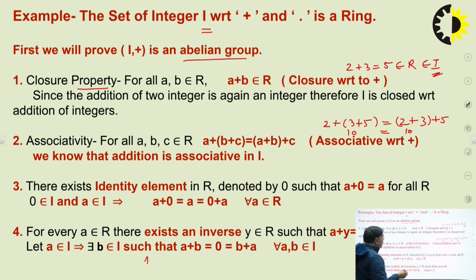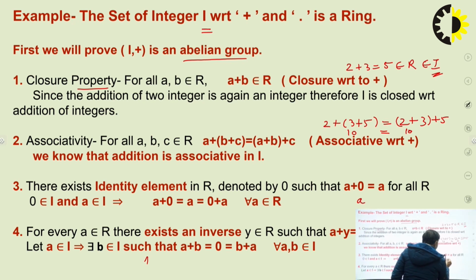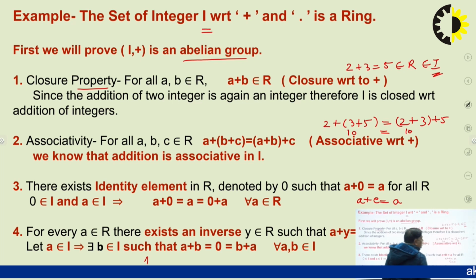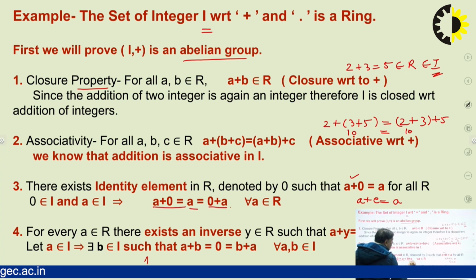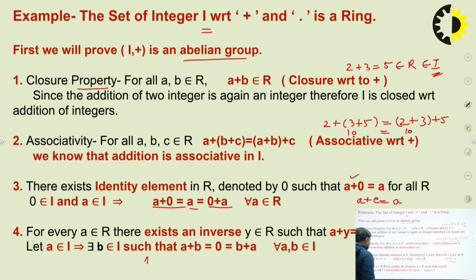We already know from group theory that the equation of the identity element is A plus E equal to A, and it is only possible when E equals 0. So for the identity element, the equation will be A plus 0 equal to A, or we can say 0 plus A is also equal to A.